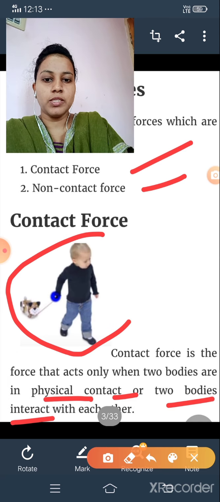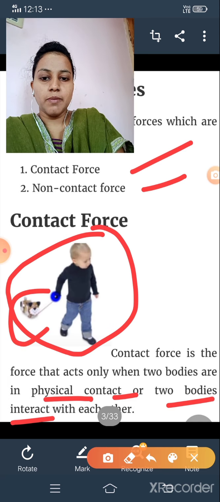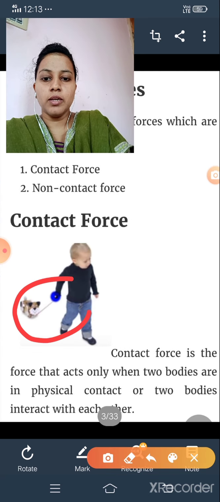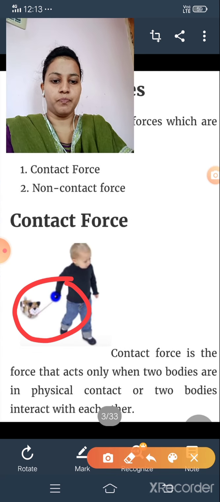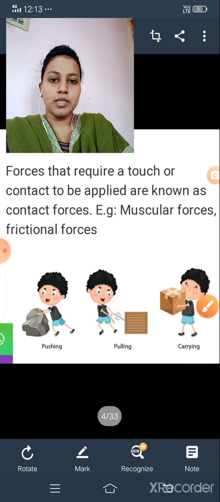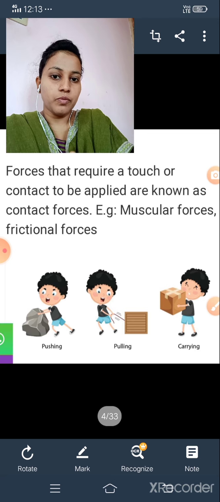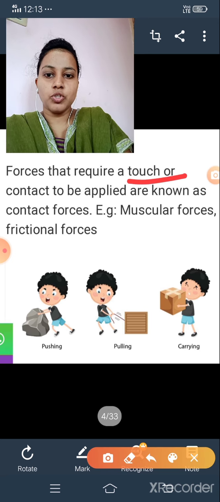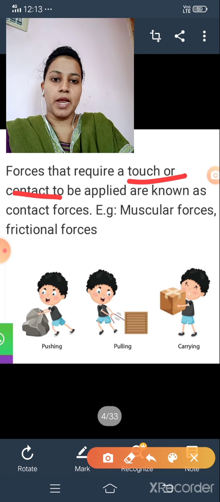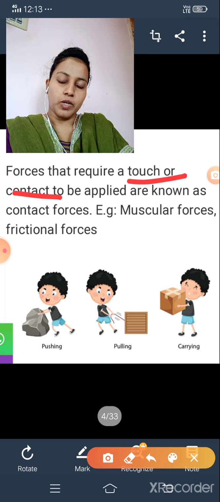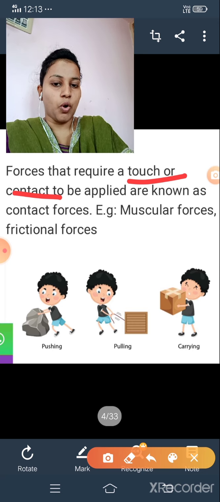Just you have to see this diagram. A boy is carrying something. It is in contact with each other. They both are in contact with each other. Okay. Let us move to another definition. It is also a definition of contact force. What is that? Force that requires a touch or a contact to be applied is known as contact forces. As you know, muscular force and friction forces are examples for contact forces.